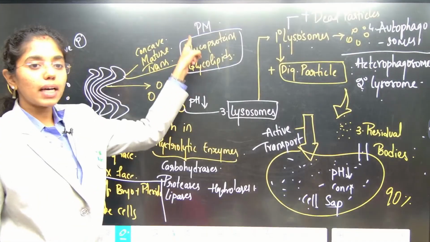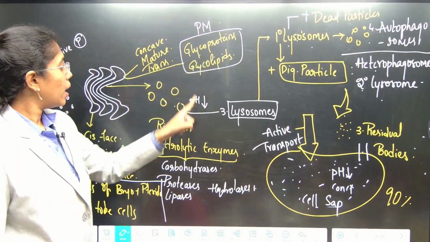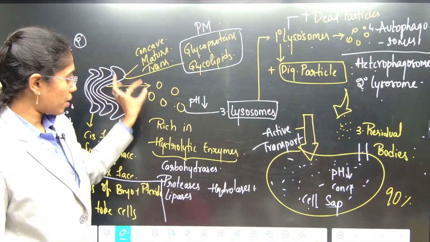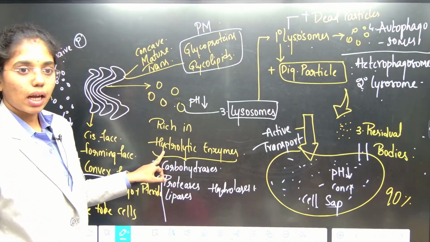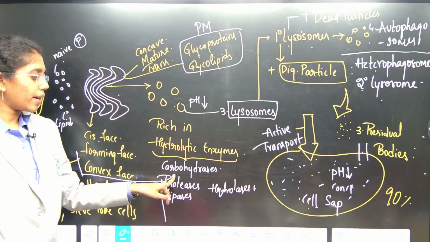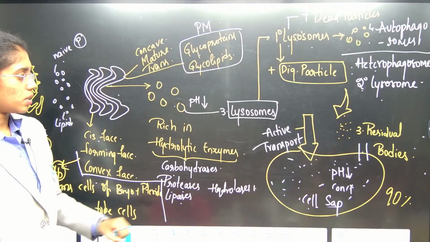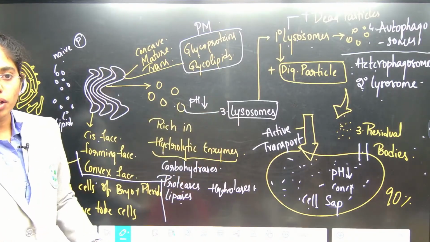Glycoproteins and glycolipids are sent to the plasma membrane, and these vesicles which are rich in hydrolytic enzymes consist of what? Carbohydrases, proteases, lipases and hydrolases. They will be digesting the biomolecules.